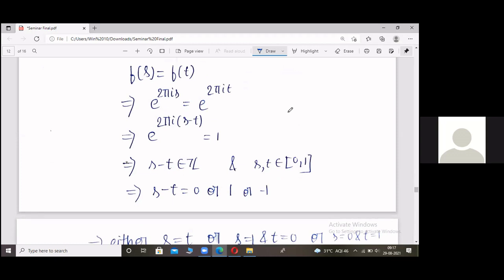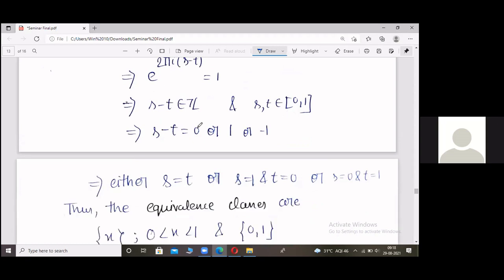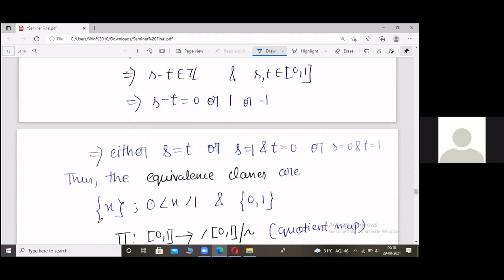Also, if we take two distinct points in the open interval (0, 1), then their images will be distinct. So everything forces the equivalence classes to be singletons in the open interval (0, 1), and the endpoints 0 and 1 form one equivalence class.